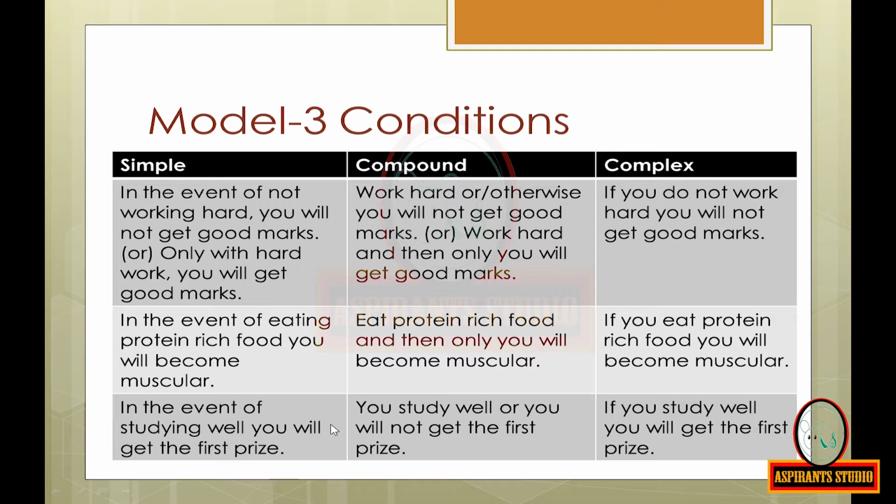Now coming to the next one. In the event of studying well, you will get the first prize, is the simple sentence. It has to be converted into a compound sentence. So how to convert it? You study well or you will not get the first prize. Here the coordinating conjunction is or.